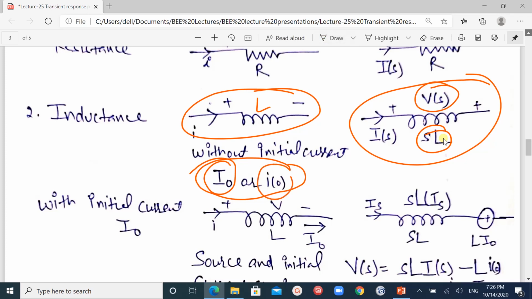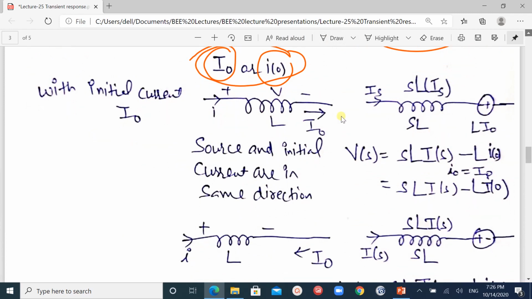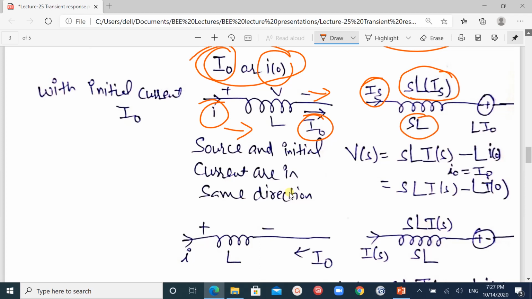But when we are having the initial current, here again we are having two conditions. Source and initial currents are in same direction. When this is our source current and this is initial current, both are flowing in the same direction. In this case, in S domain, this is the current in S domain, this is SLIS for the inductance, this is the source current SLIS, and this is our initial current.